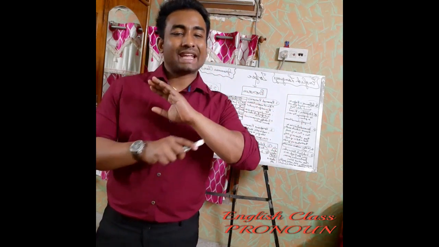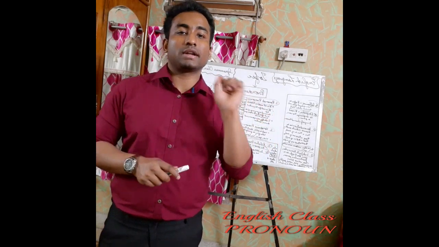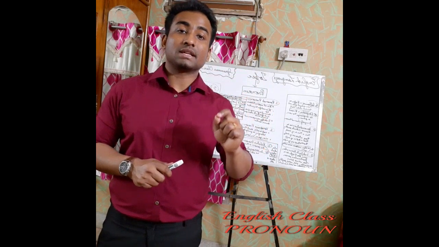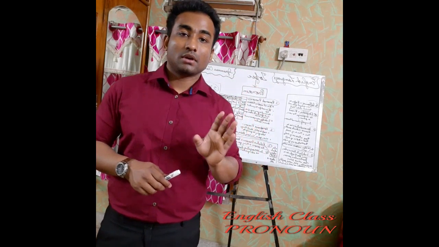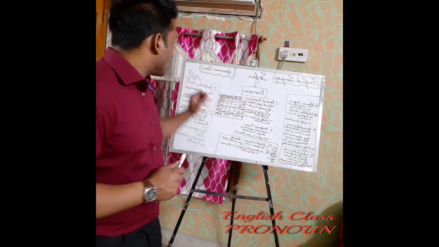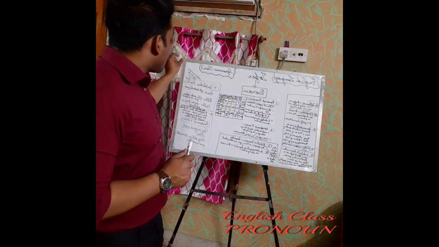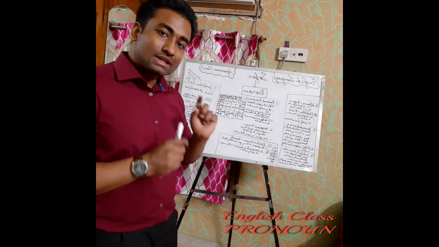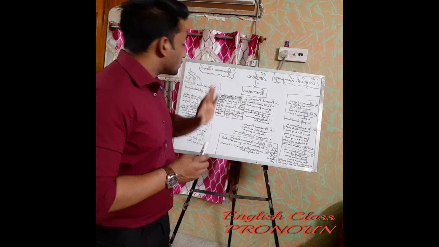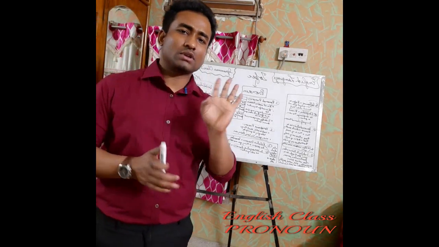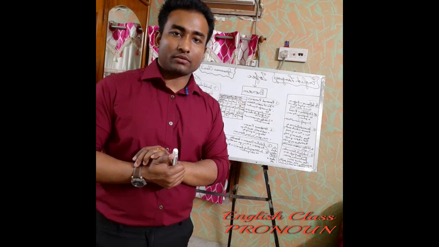I'm talking about each one of the brothers. So when I say neither of the brothers is intelligent, that means not a single brother is intelligent. Words which show a single person or thing in a group are distributive pronouns. Each, neither, either: these three words only are there in distributive pronouns.